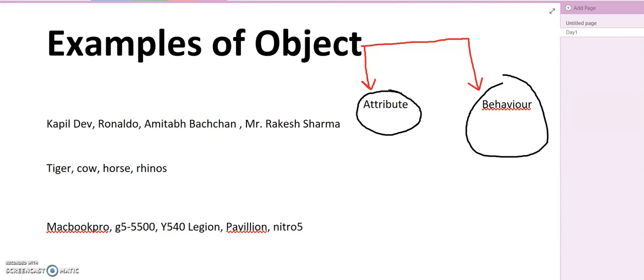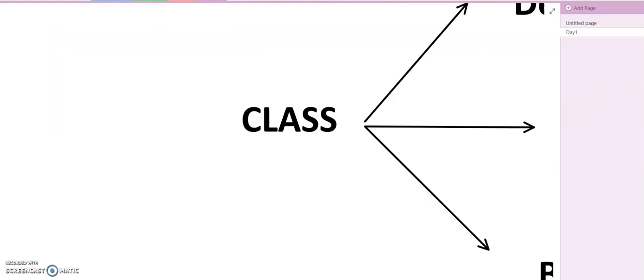Further, this attribute in object oriented programming are also known as variables, and this behavior in object oriented programming are also known as methods and or functions. For the time being, consider methods and functions being same, and attributes are what? They are variables. So now we'll discuss about class.